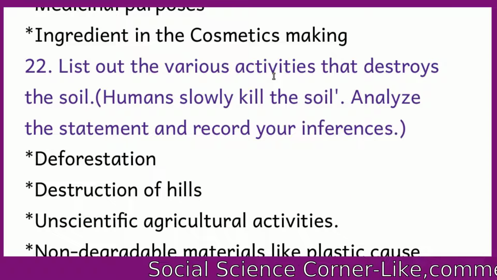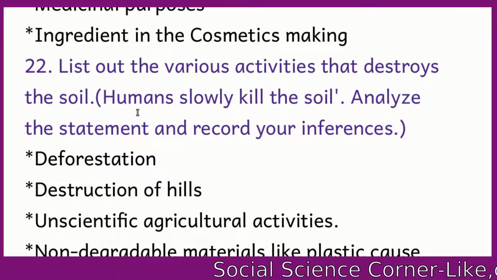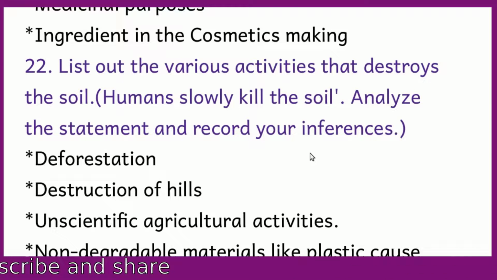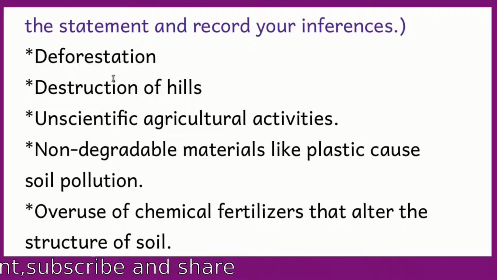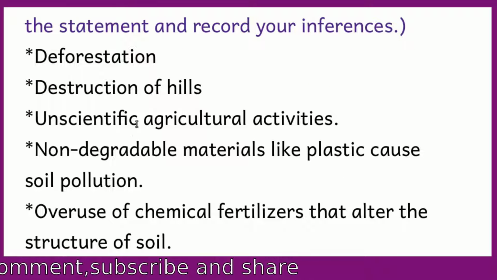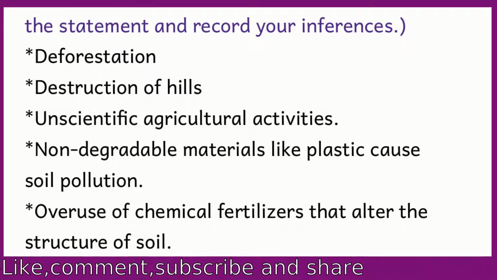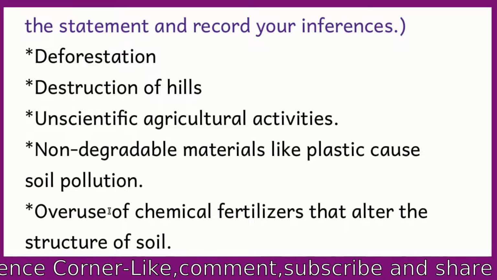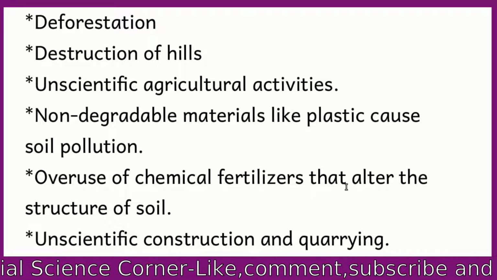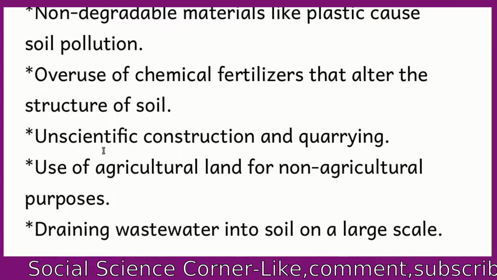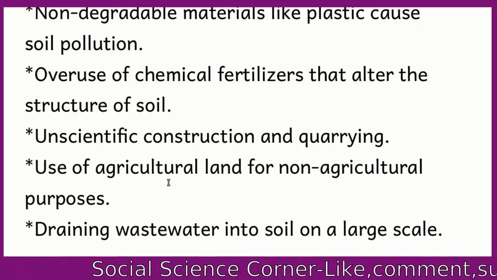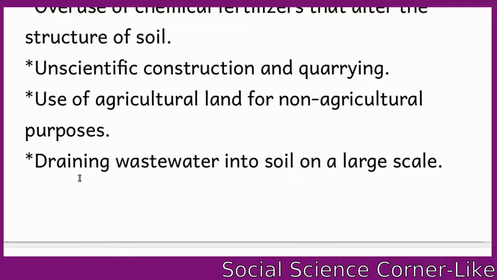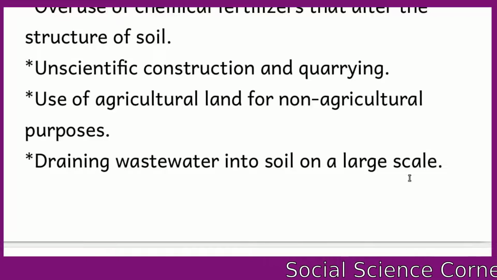List out the various activities that destroy the soil. Humans slowly kill the soil. Analyse the statement and record your inferences. Deforestation, destruction of hills, unscientific agricultural activities, non-degradable materials like plastic cause soil pollution. Overuse of chemical fertilizers that alter the structure of soil. Unscientific construction and quarrying. Use of agricultural land for non-agricultural purposes. Draining wastewater into soil on a large scale.